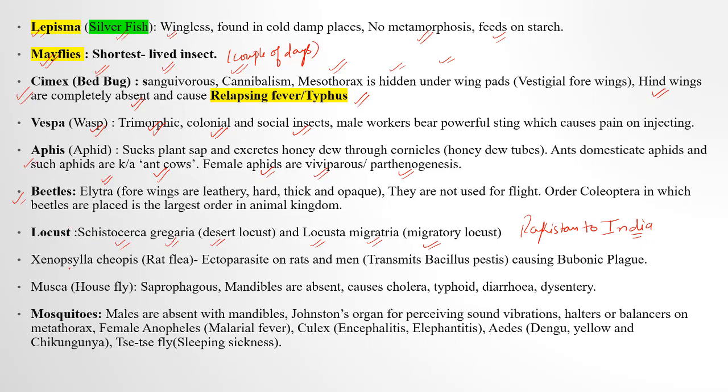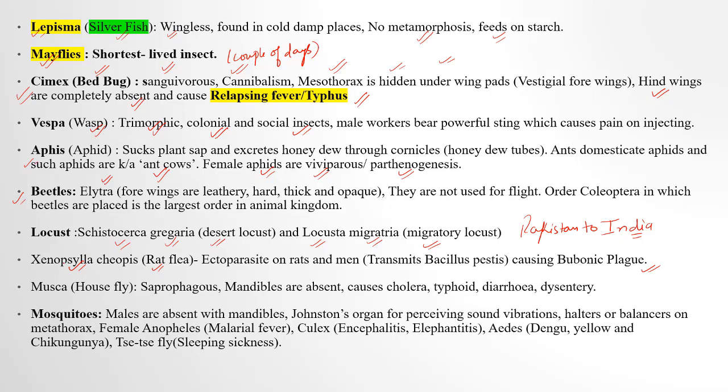Then Xenopsylla cheopis. Xenopsylla cheopis is basically the rat flea. Rat flea helps to transmit Yersinia pestis, which is a bacillus, means a bacteria, causes bubonic plague. Okay, it is an ectoparasite on rats and man. So Xenopsylla cheopis, that is rat flea, is an ectoparasite on rat and man, and it transmits Yersinia pestis or Bacillus pestis to cause bubonic plague.